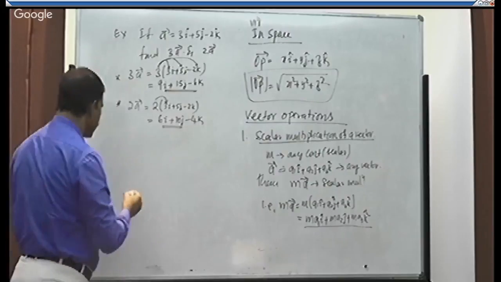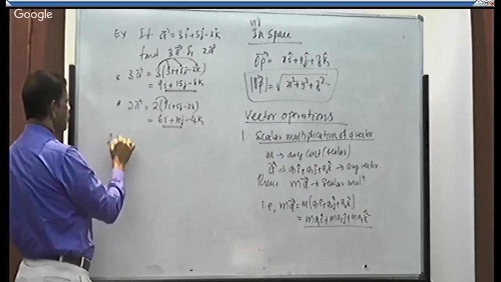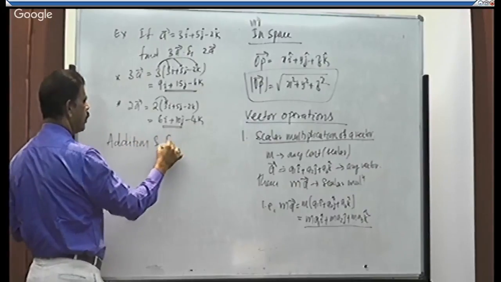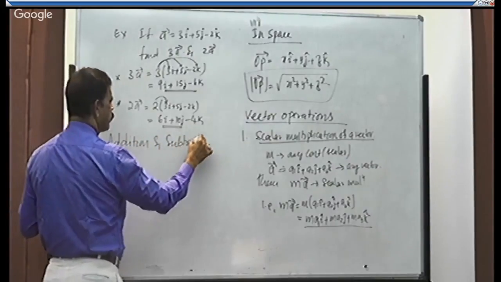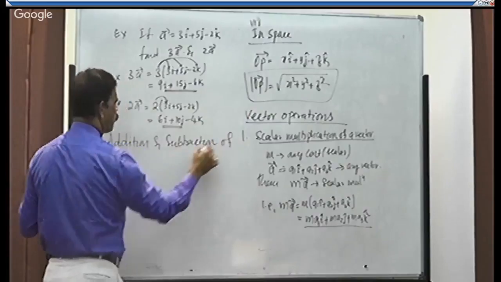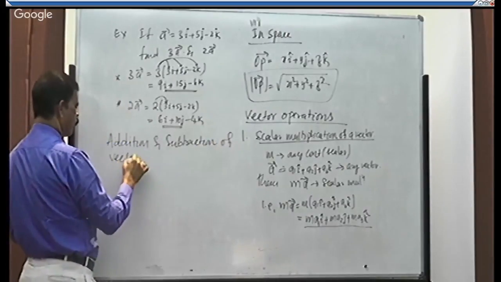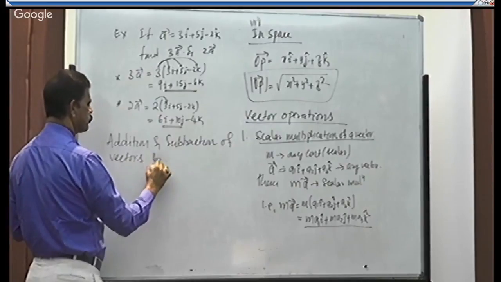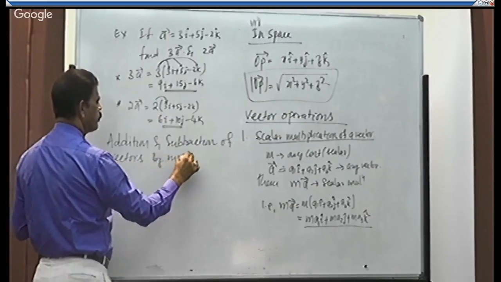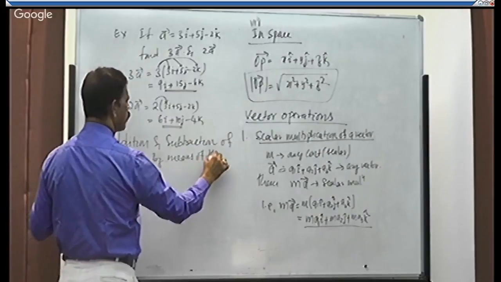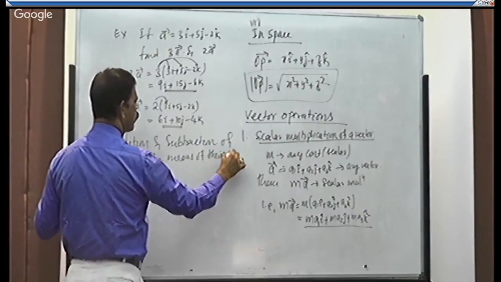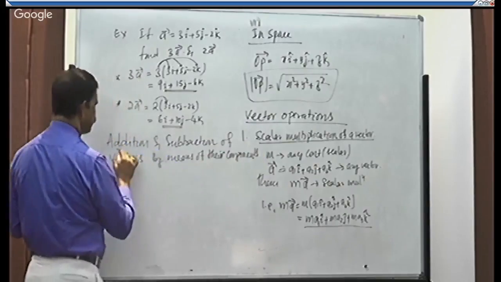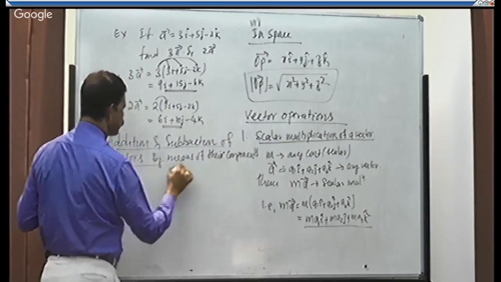In the same way, how to do addition and subtraction of vectors by means of their components, that is i, j, k.